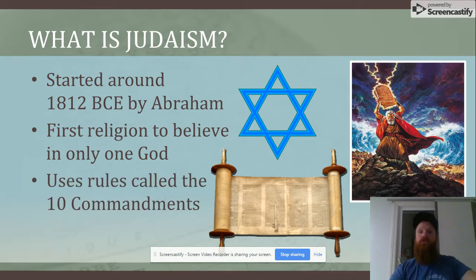It uses rules that were called the Ten Commandments. Okay, those rules are used to govern life. You may know some of them. They're pretty popular. A lot of people know them.